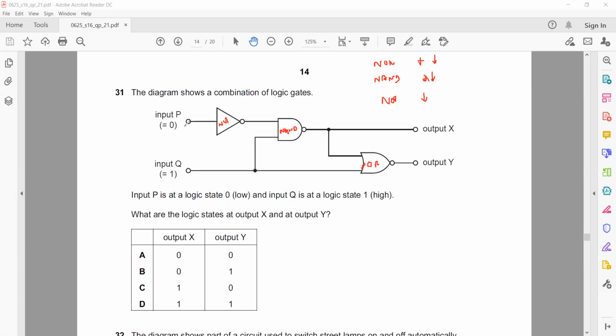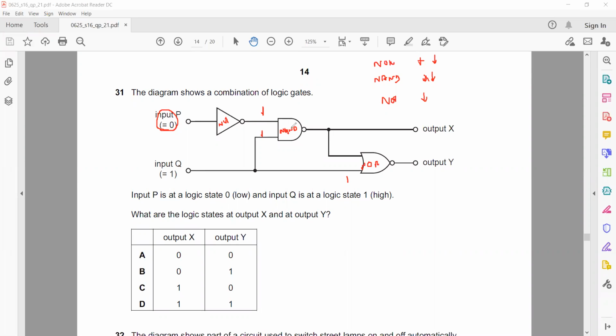So when you check this, here we have 0. It passes through the inverter, so that will make it 1. Here we have 1, so that 1 is with NOR also, and that 1 is with NAND also. So 1 and 1 pass through NAND. How to get the result of NAND?